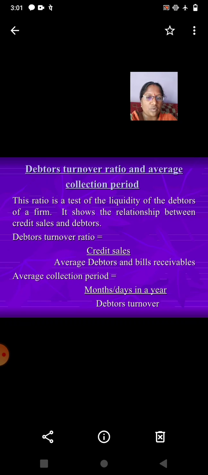Debtors turnover ratio and average collection period. This ratio is a test of the liquidity of debtors of a firm. It shows the relationship between credit sales and debtors. Debtors turnover ratio is equal to credit sales divided by average debtors and bills receivable. Average collection period is equal to months or days in the year divided by debtors turnover.